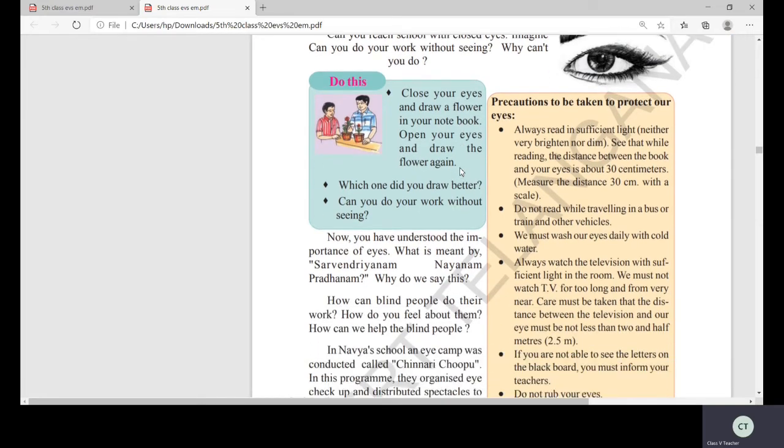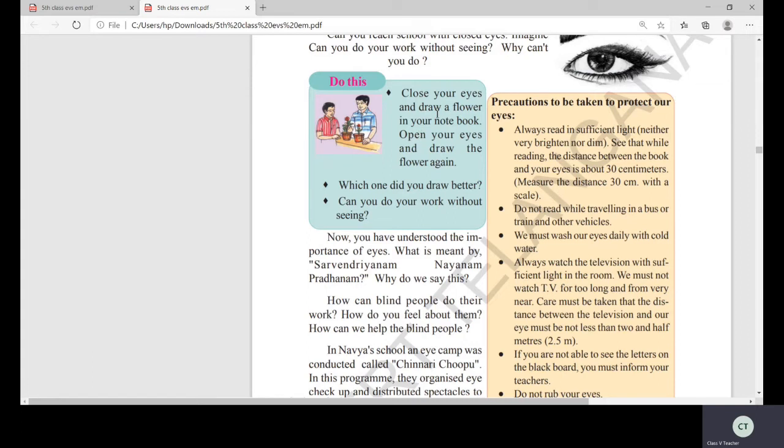Because eyes are helping us to do it. Now, such eyes, how do we have to take care of them, children? We have to take care of them very cautiously. Yes. Now you have understood the importance of eyes, isn't it? You have understood the importance of eyes. So here, do this.